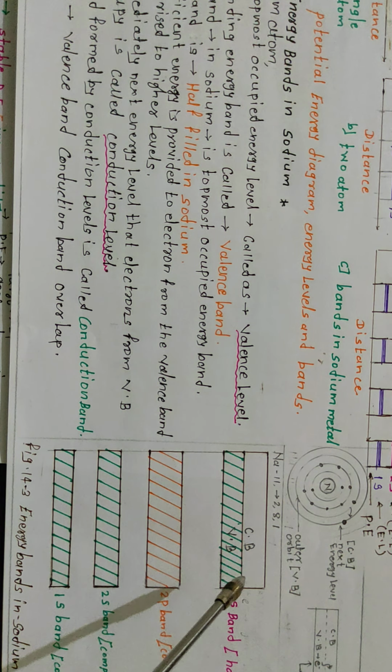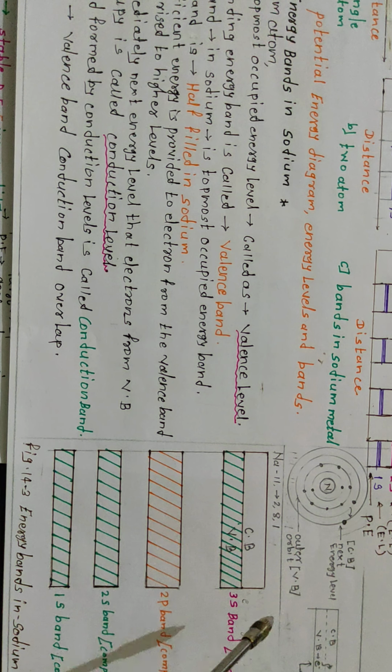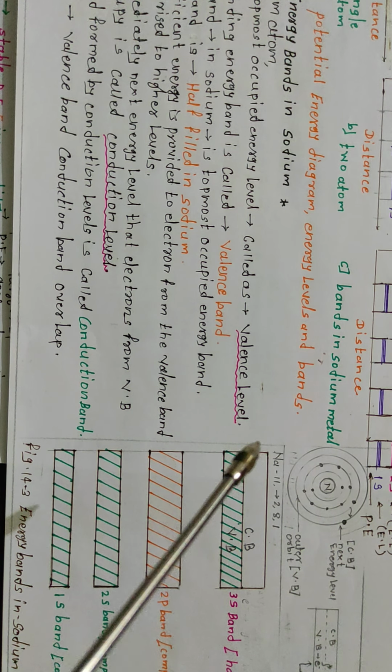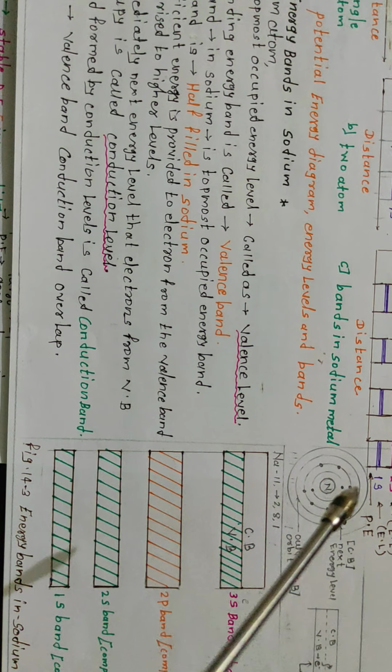And another level is formed. This level is nothing but the conduction level, and the band formed by the conduction level is also called the conduction band. So in sodium, the conduction band and the valence band overlap each other.